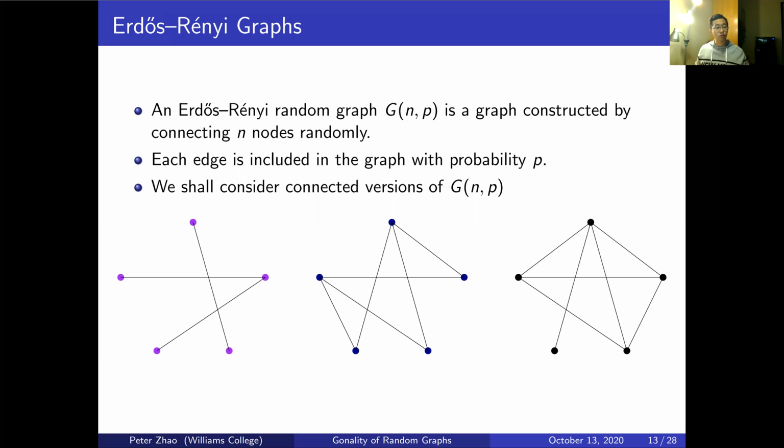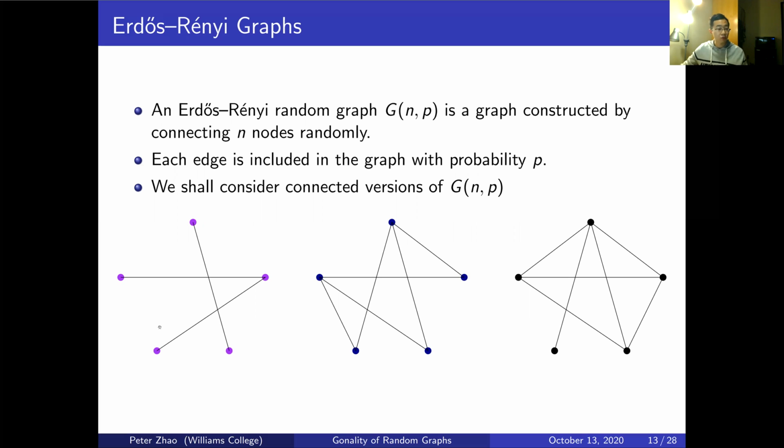So to construct this graph, I will place down n vertices, and I'm going to look at the set of all possible edges, of which there are n choose 2, because edges are defined by 2 vertices. For each of these n choose 2 edges, I'm going to have a coin with probability p that it lands on heads and probability 1 minus p that it lands on tails. For each edge, I flip this coin. If it lands on heads, I include it in my graph. Otherwise, I do not. And this gives us a certain looking graph. Here are 3 examples of potential Erdős-Rényi graphs on 5 vertices.